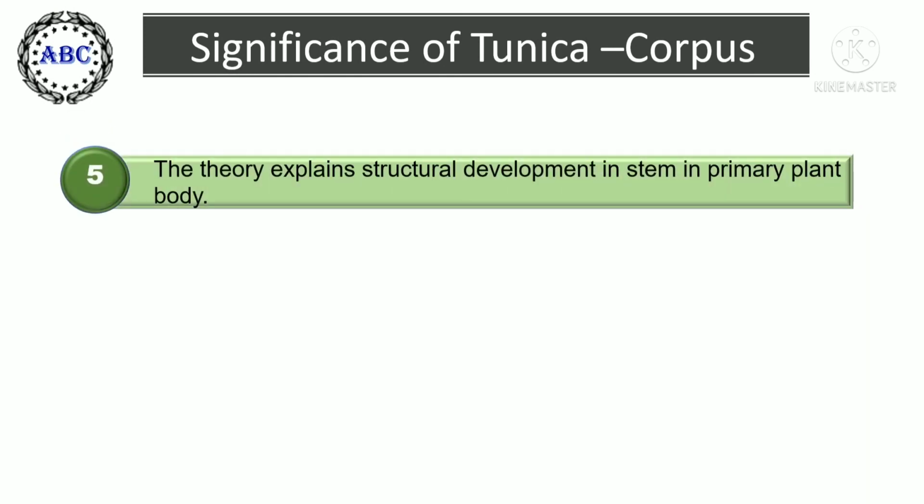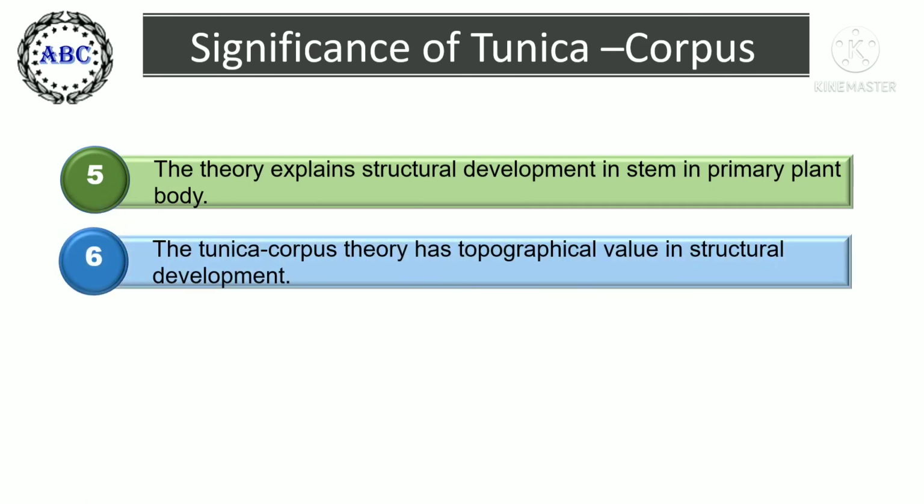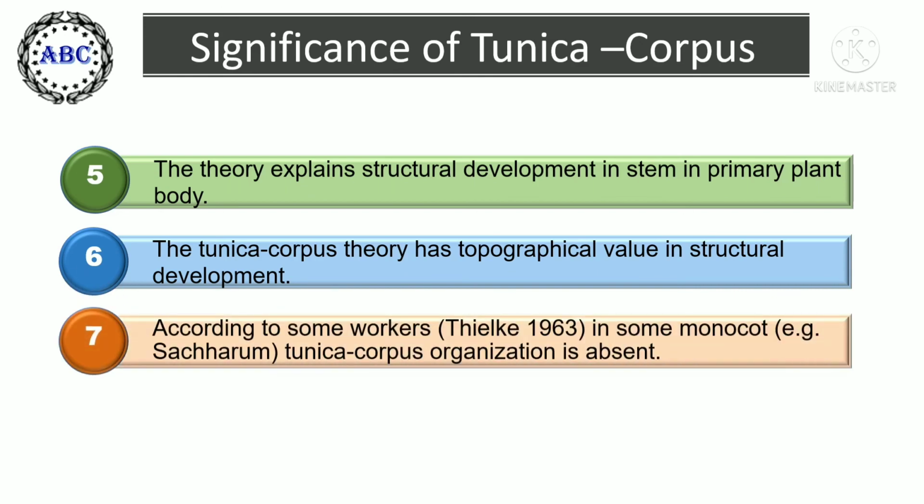The theory explains structural development in stem in primary plant body. The tunica corpus theory has topographical value in structural development. According to some workers, in some monocots, tunica corpus organization is absent.